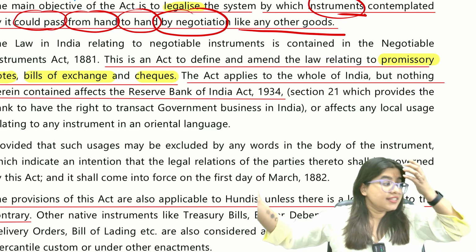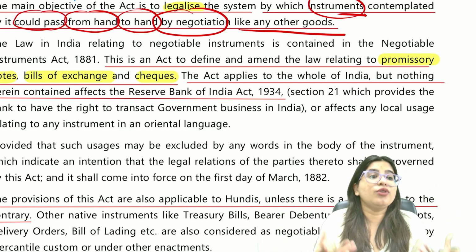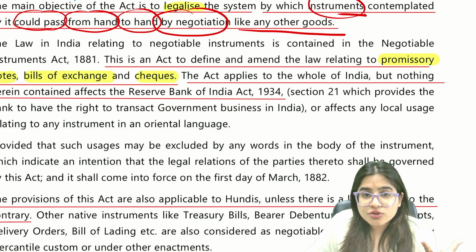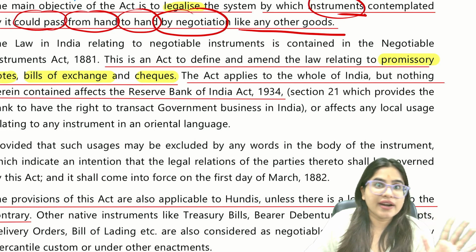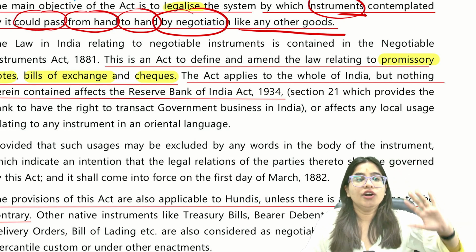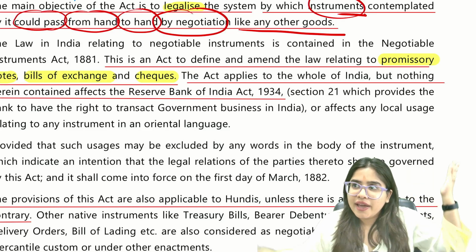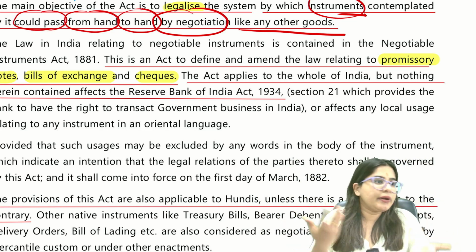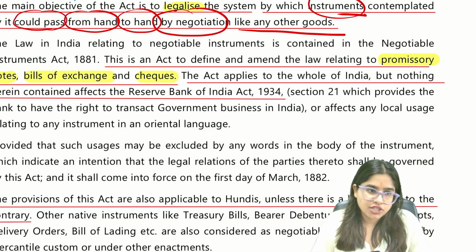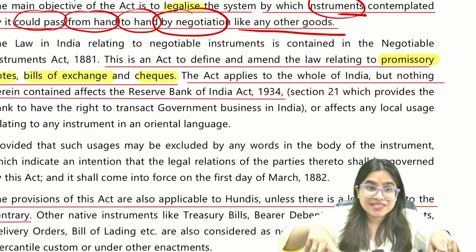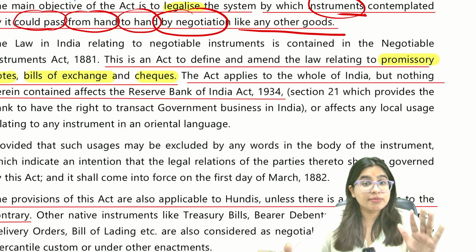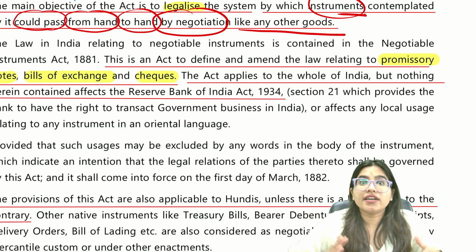Because currency notes also come under transferable instruments, negotiable instruments, but RBI is allowed to regulate it. RBI is the monetary regulator of our country, so RBI is allowed to print cash, currency notes, currency coins, etc. Please make sure you know that this act does not apply to RBI.